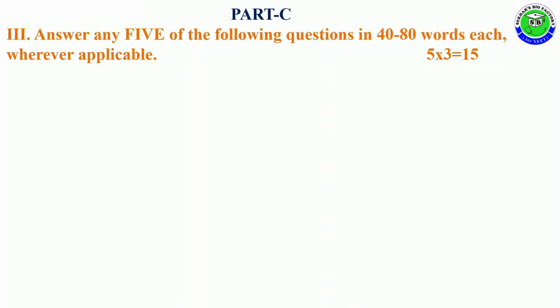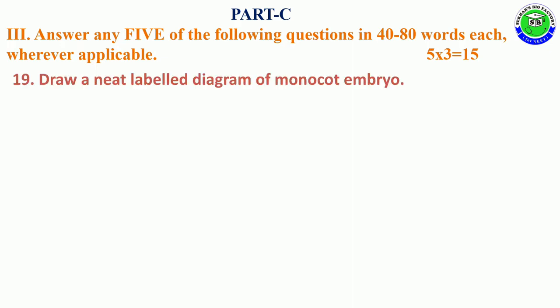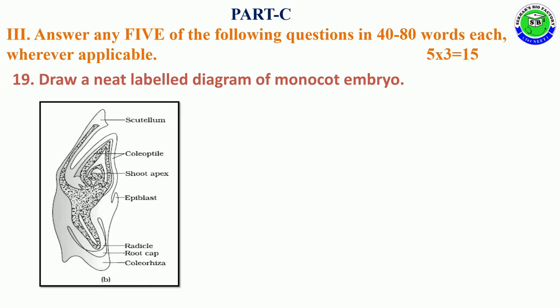Part C, Roman number 3. Answer any 5 of the following questions in 40 to 80 words each wherever applicable. 5 into 3, 15 marks. Question number 19. Draw a neat labelled diagram of a monocot embryo. It should carry at least 6 labelings for 3 marks.